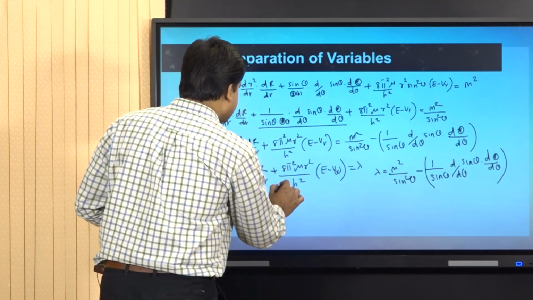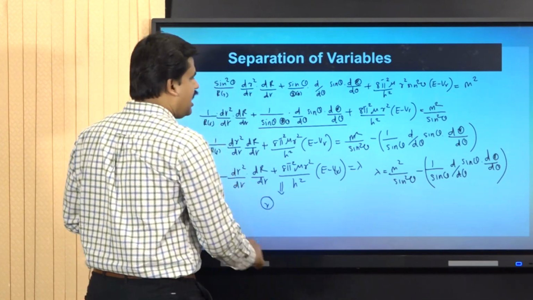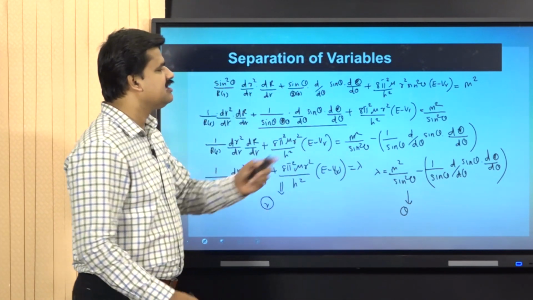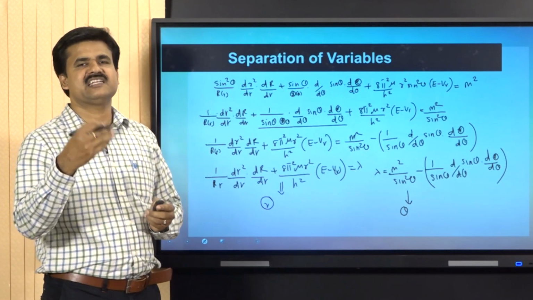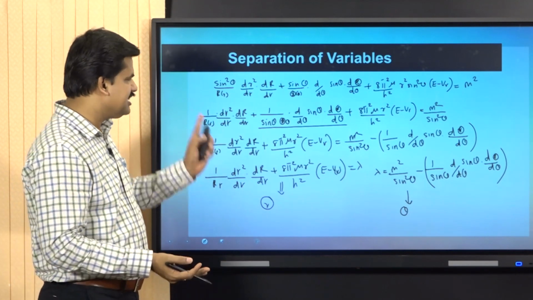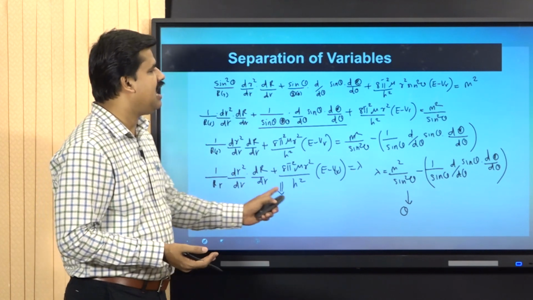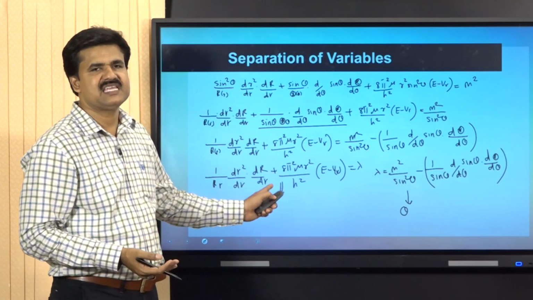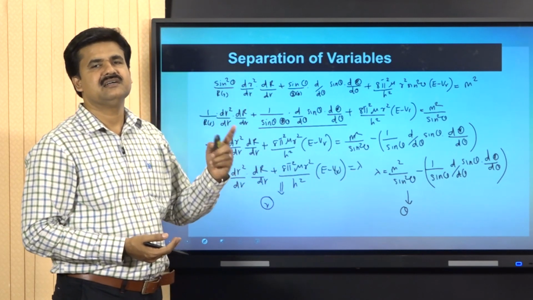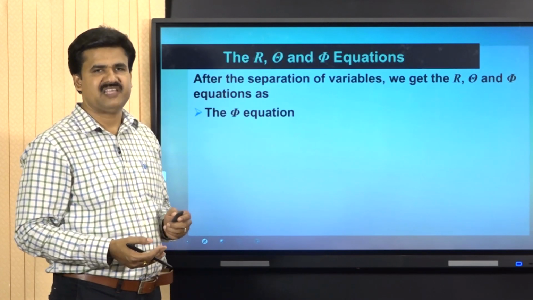This part can be simplified to get the r equation, and this part can be simplified to get the theta equation. These two equations can be rearranged and simplified. Thus, the separation part is complete. This part contains only r, and on rearranging this we get the r equation, and this part on rearrangement will give the theta equation. Thus, we have completed the separation of variables.